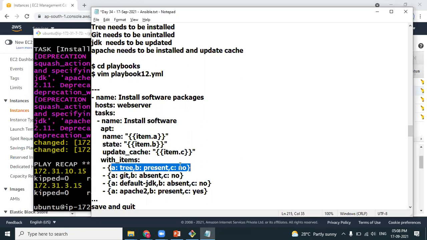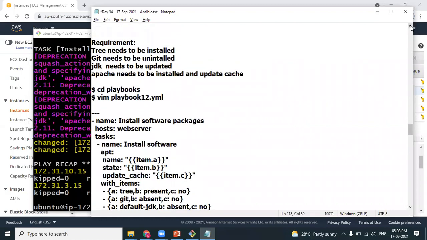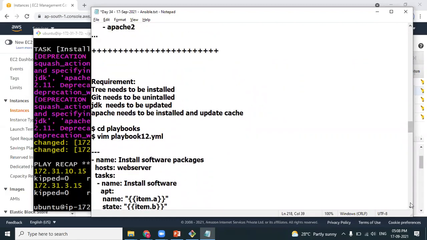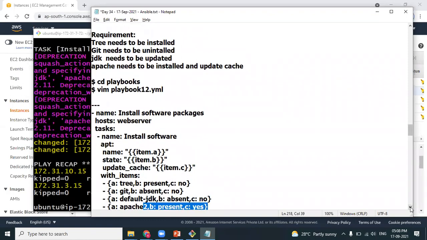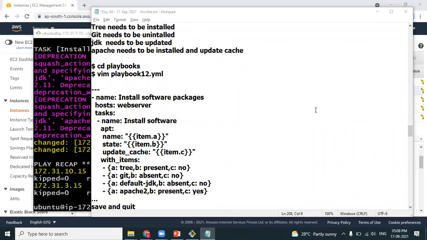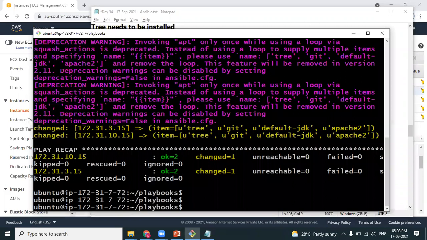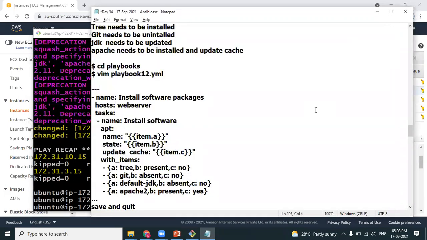Array. Tree present, no. By looking at the values, you can understand tree will be installed. Git absent, Git will be uninstalled. JDK will be upgraded. Apache will be installed with updating the repository. So can we use multiple variables? Yes, you can use multiple variables inside the loops, and the variable name should start with item.a or item.variable name, ABC. Let's go ahead on this.